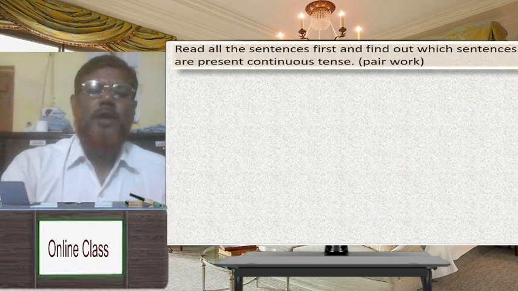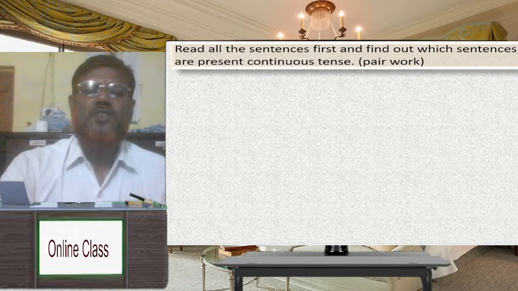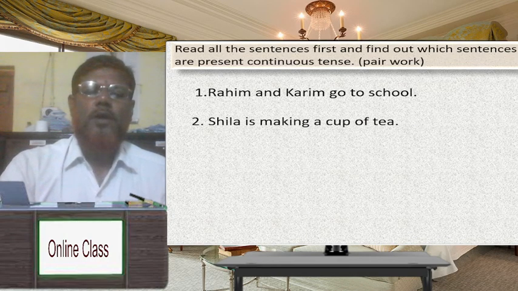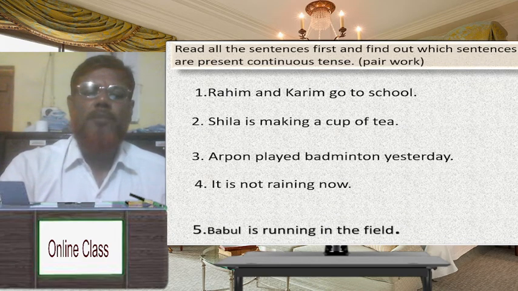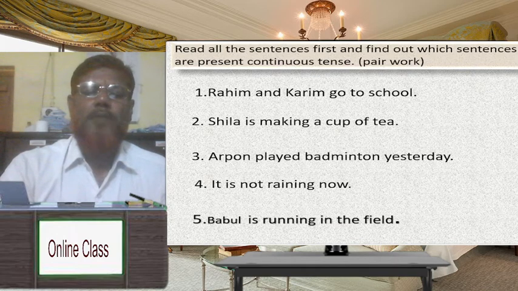Dear student, read all the sentences first and find out which sentences are present continuous tense. Dear student, Rohim and Karim go to school. Sheila is making a cup of tea. Orphan played badminton yesterday. It is not raining now. Babul is running in the field. Dear student, there are 5 sentences on the screen. You have to find out which sentences are present continuous tense. Have you understood?